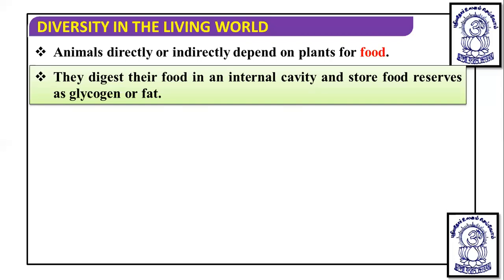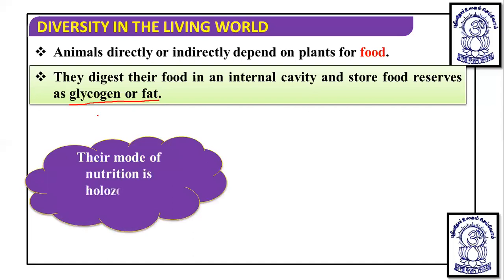So if somebody asks what the reserve food material is in animals, it is glycogen and fat. Their mode of nutrition is holozoic, that is ingestion of food by mouth. Then different activities occur.